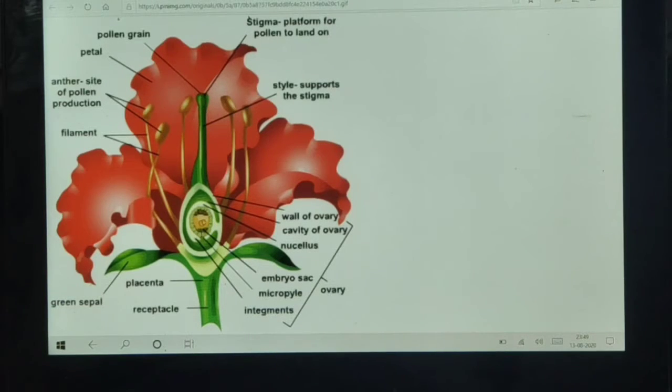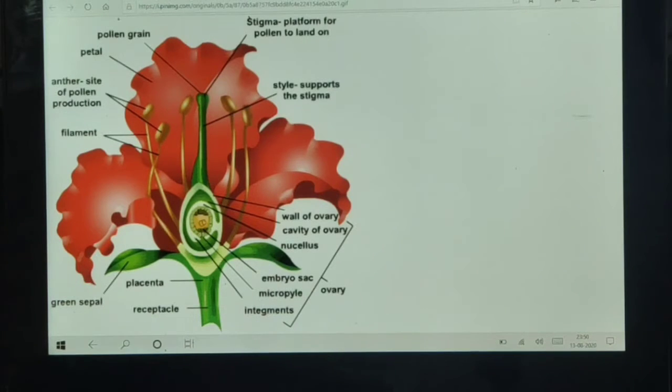Next topic is sexual reproduction in flowering plants. First of all, we should know about the parts of the flower. Now, flower is present in the angiosperms. Angiosperms are the division of kingdom Plantae which is having flowering and fruit bearing plants.